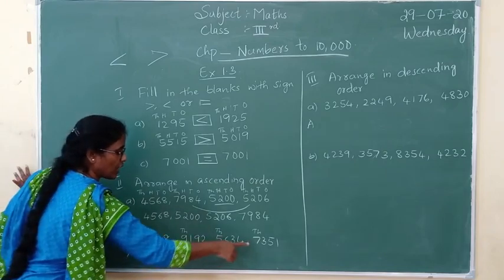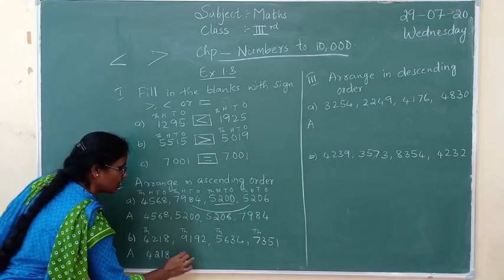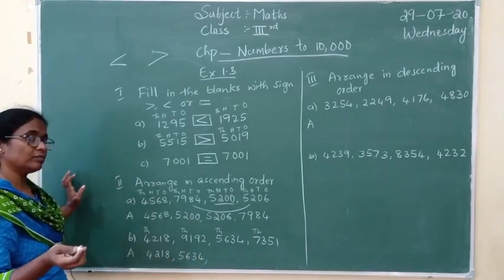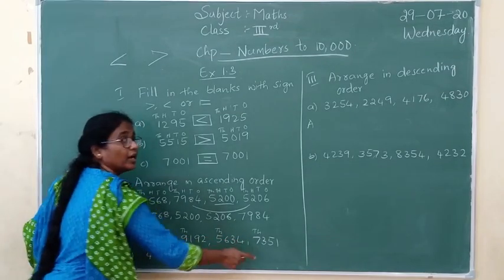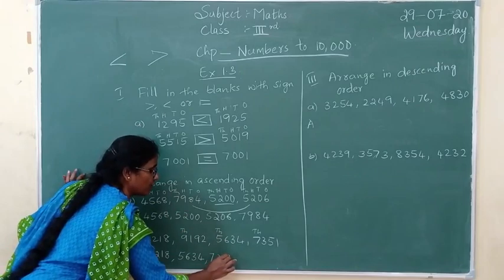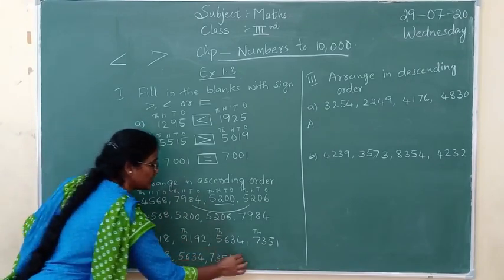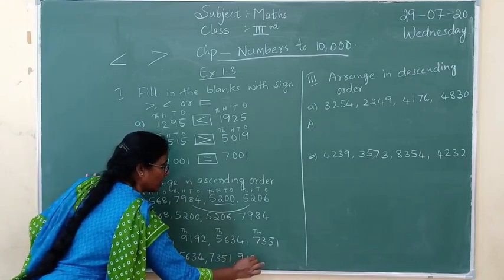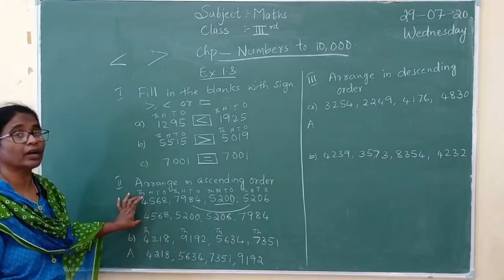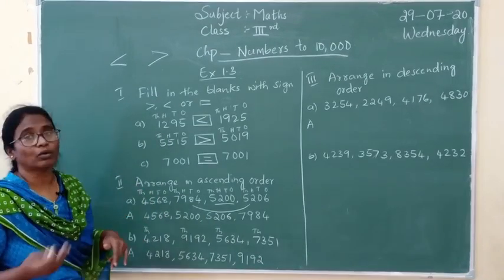After 4, which number comes? 5, that is 5,634. After 5, is it 9 or 7? It is 7, that is 7,351. The next one after 7 is 9, that is 9,192. So this one is a little easy for you, and the previous one was a little confusing. As we go on doing the examples, we will come to know how to do it.